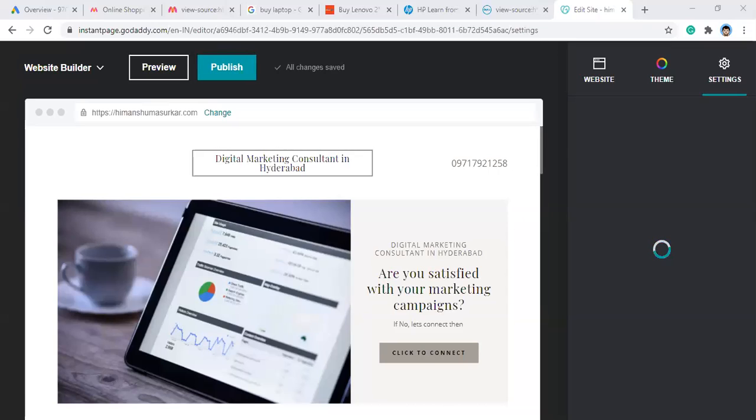Do we have to paste it? Yes, you have to paste the global site tag in every page, but the snippet would be where you are tracking the conversion. The snippet you don't have to paste in all the pages.